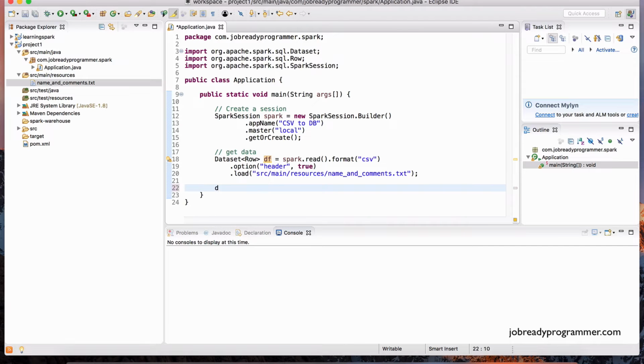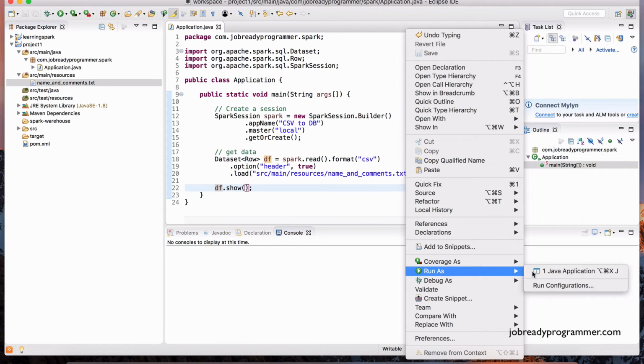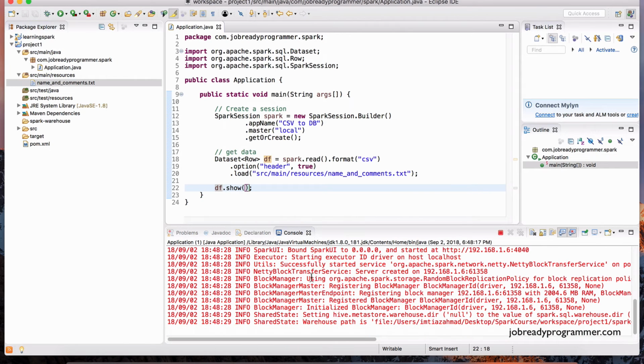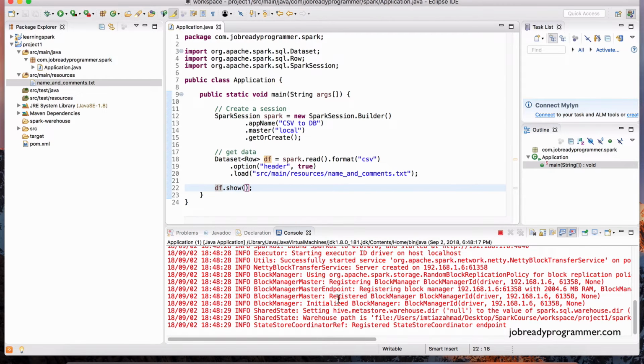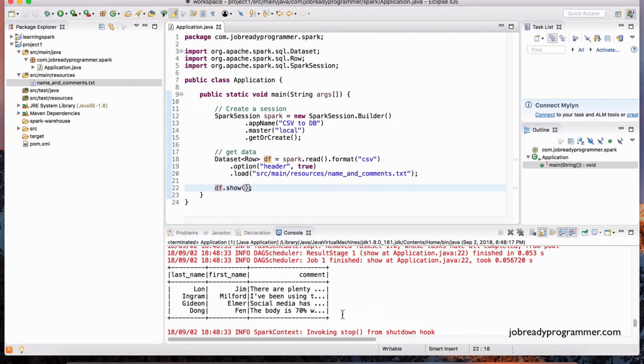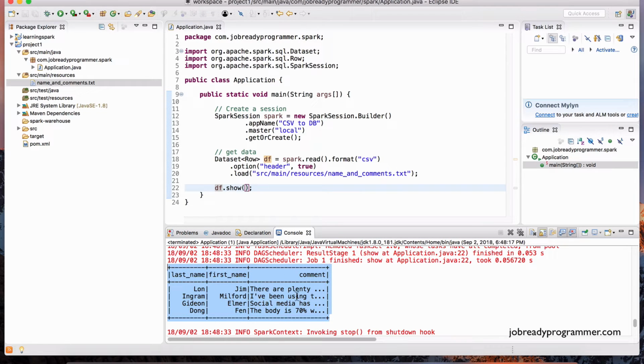So now if we do df.show, this is going to display the contents of this data frame in the console. Okay, so let's right click and run this application. And of course, it has all this logging that it needs to do first. And there we go, we're done. So this is the data frame. It looks just like a relational database table. It's got 3 columns: last name, first name, and comment.